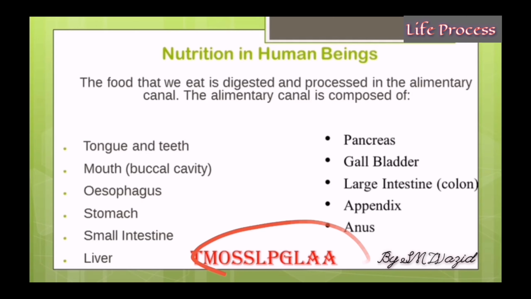T stands for tongue and teeth. M stands for mouth. O stands for the esophagus. S for the stomach. S again for the small intestine. LPG, liver, pancreas, gallbladder. L again, the large intestine, also called the colon. And EA for the appendix and the anus.